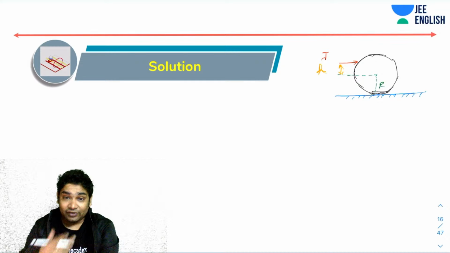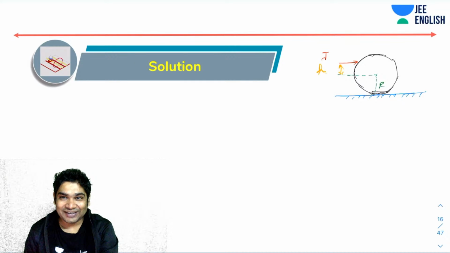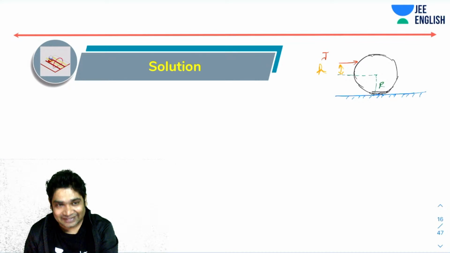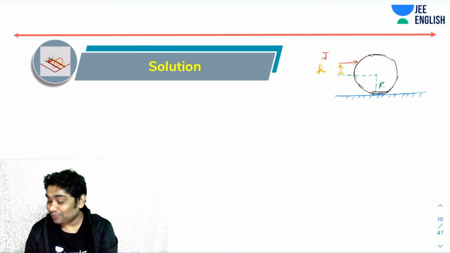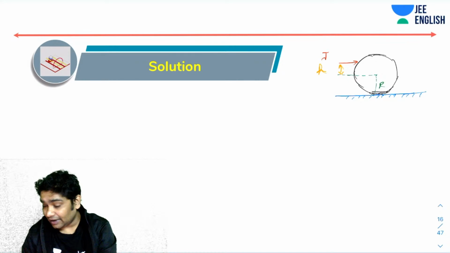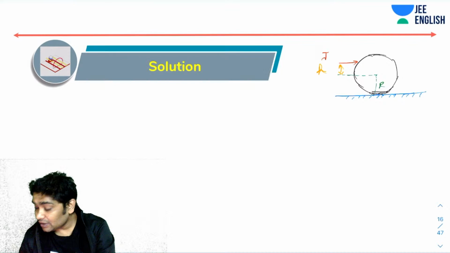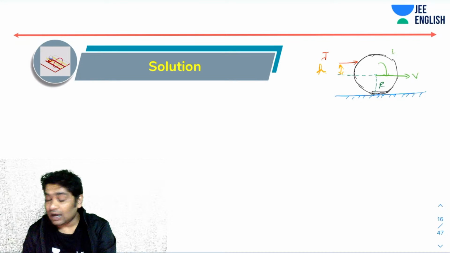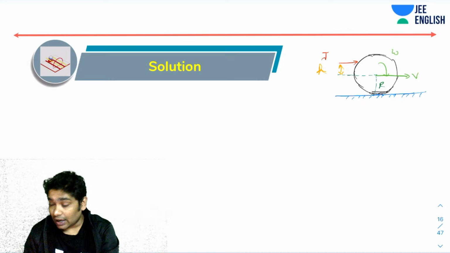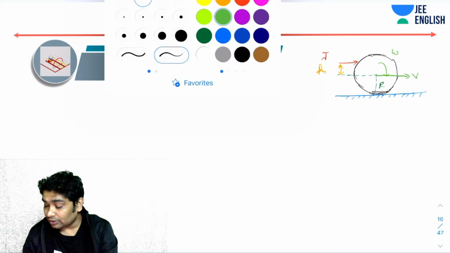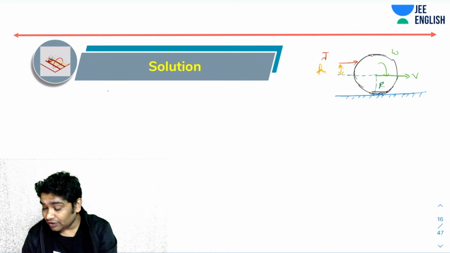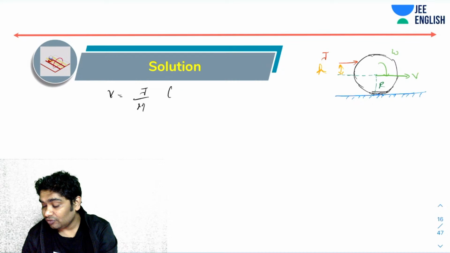Okay, so let's see how you would have solved this. Yes, I know, you guys are right. Let's imagine that after this impulse, this guy gets a velocity of v, and then it gets some angular velocity omega. So I know from the impulse momentum theorem that V should be equal to J over M, right?